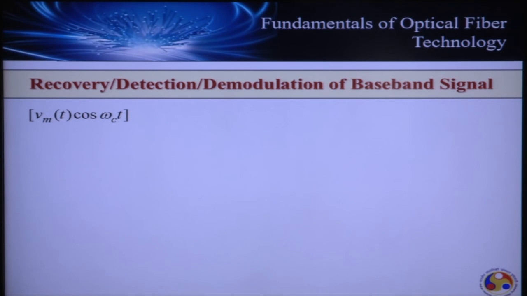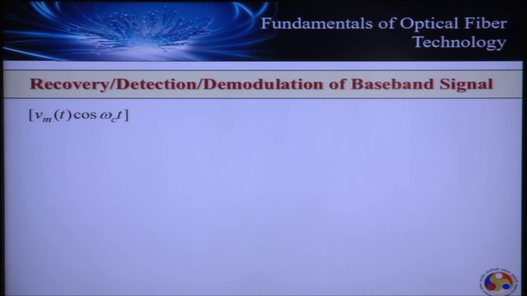Now this recovery, detection, or demodulation of the baseband signal can be accomplished by backward translation. This is my original signal, which is translated from here to here. If I had to recover the original baseband signal, I have to bring this new signal back to the original frequency range. So for any frequency translated signal, I have to employ a method which allows reverse translation of this signal to the original frequency domain. Let's see how this reverse translation is done.